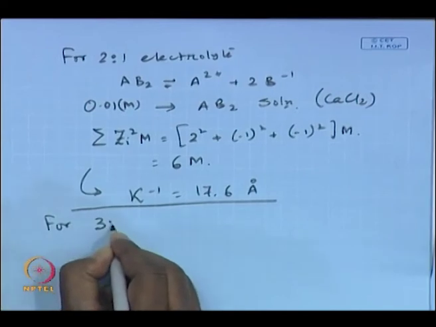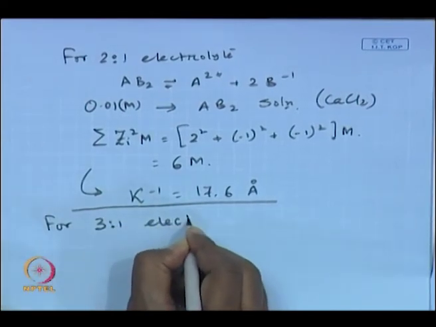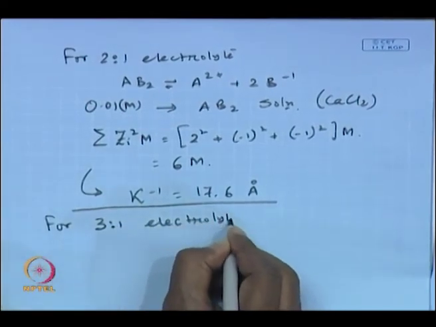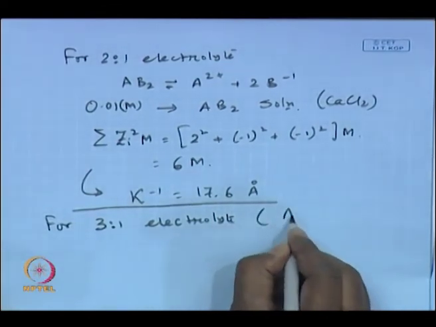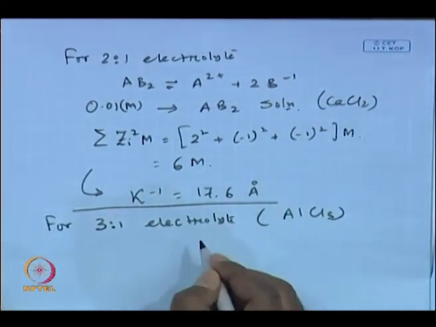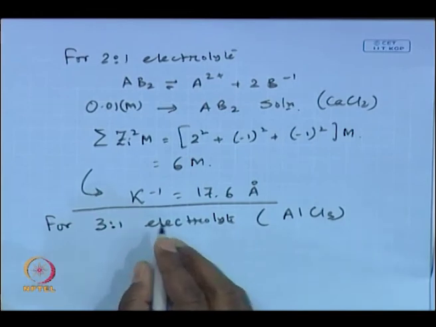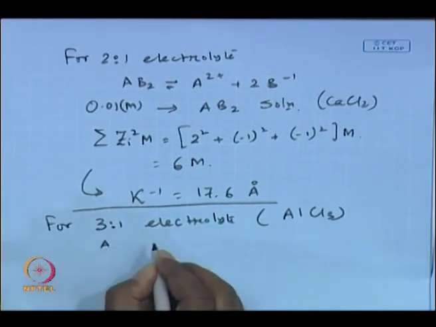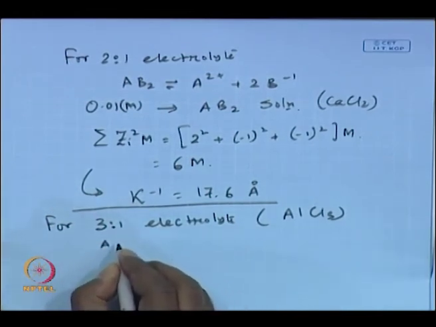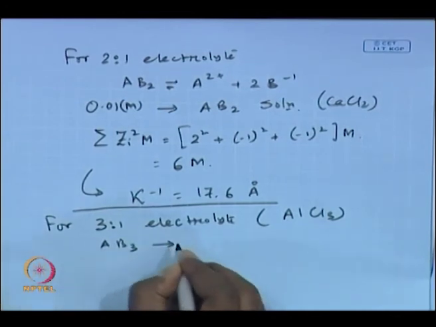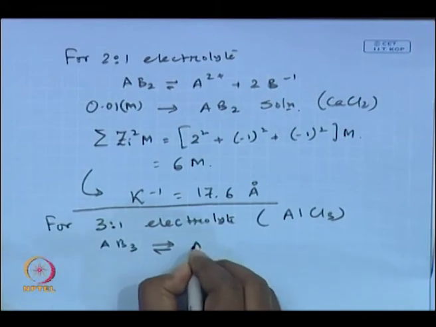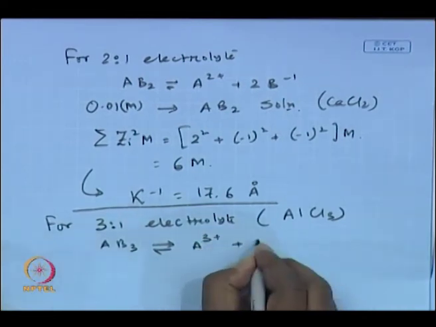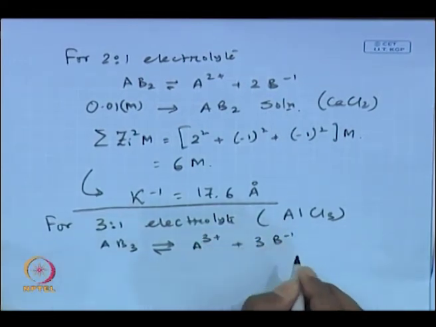Okay, so for a 3:1 electrolyte, that means typically AlCl3. Okay. So, in 3:1 electrolyte, your AB3, so this becomes A3 plus, 3B minus.